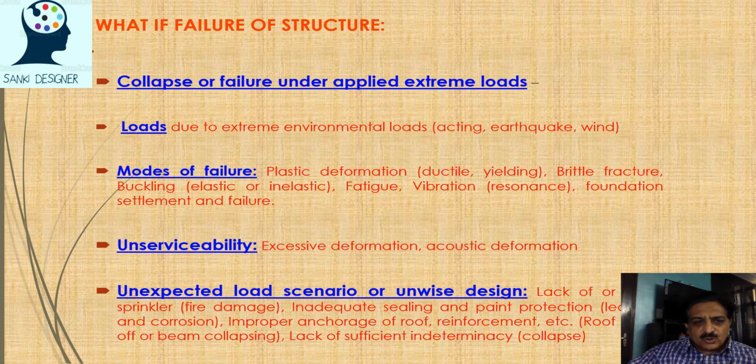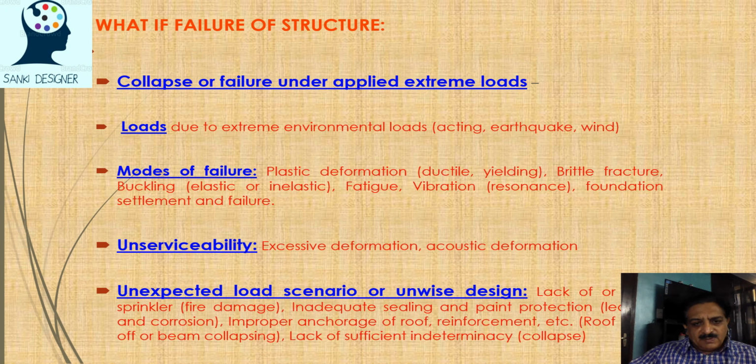Now, how collapse can occur: failure can be due to extreme environmental conditions. Environmental loads, you can see the acting loads, earthquake, very high wind. Recently we have seen wind in West Bengal and Odisha. We have seen a lot of devastation due to the high speed of wind. So wind loads are very dangerous. A number of buildings have gone, their sheds have gone, trees have gone. These loads are very dangerous. We have to take care when we design our buildings. Lots of hoardings go down during wind, even in our areas, not only in coastal areas.